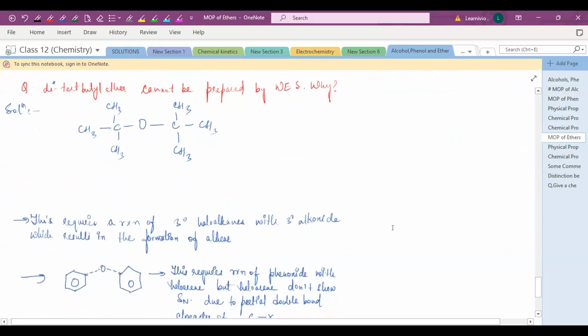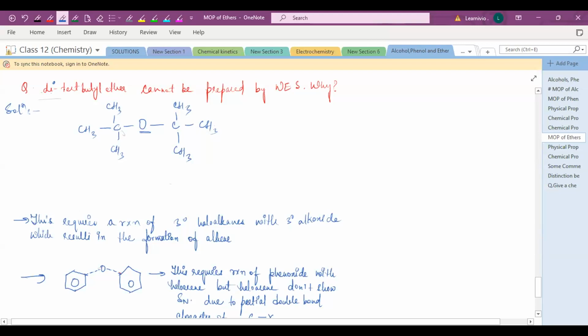Okay, see the next question. Ditertiary butyl ether. What is this? This is your ether linkage. And what is this? This is your tertiary carbon. And what is this structure? Tertiary butyl. Tertiary butyl on both sides, it's a symmetrical structure. Both sides, the same group is attached. So that's why it is ditert butyl ether.